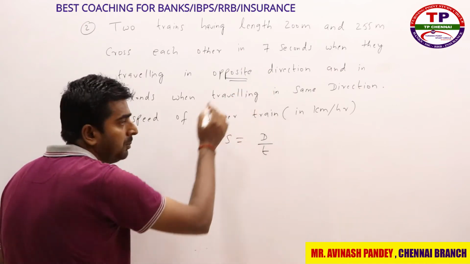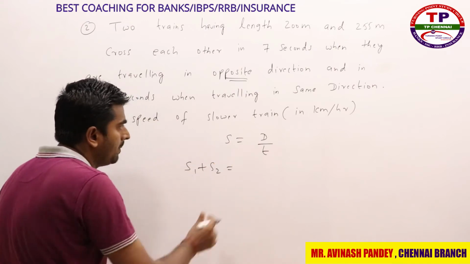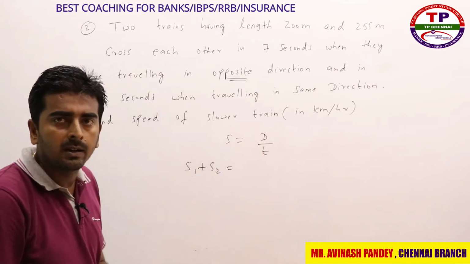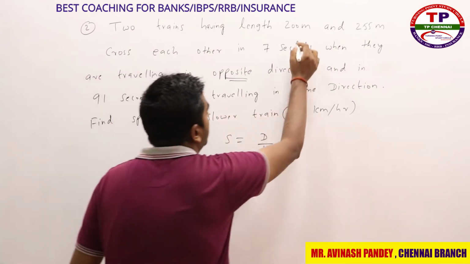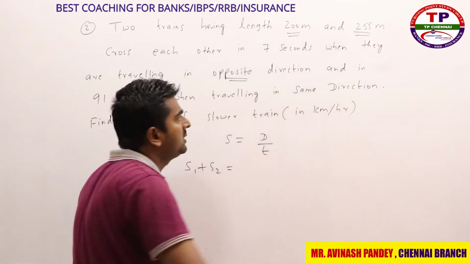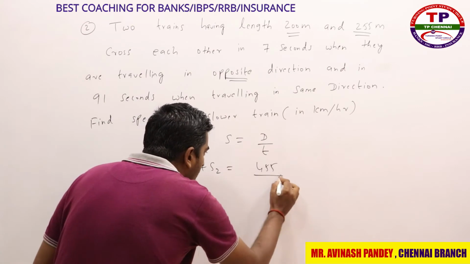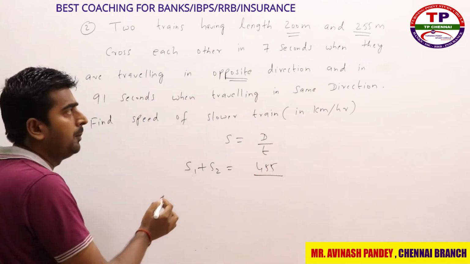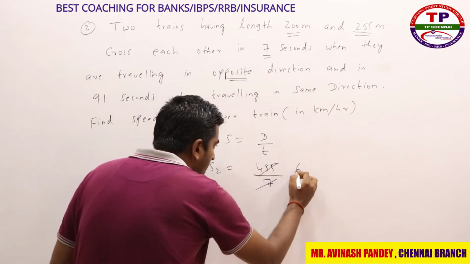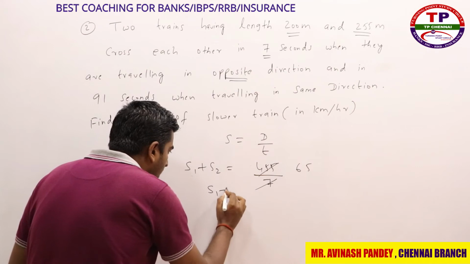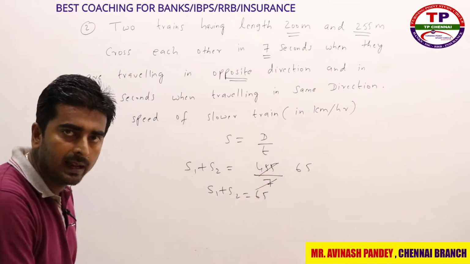So in the first case, since both are traveling in opposite directions, S1 plus S2 is equal to the distance. Whenever two trains are traveling in opposite directions, we need to add the lengths of both trains. What they have given is 200 and 255, which adds up to 455. And how much time do they take to cross in opposite directions? 7 seconds. So 455 by 7, that is 65. So S1 plus S2 is equal to 65 when both are traveling in opposite directions.